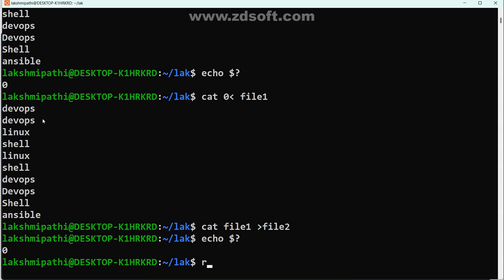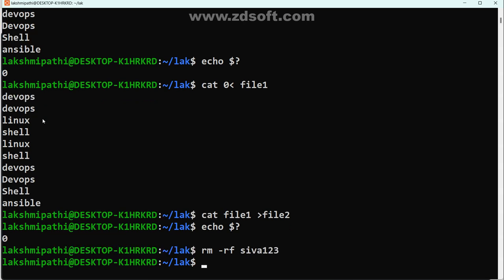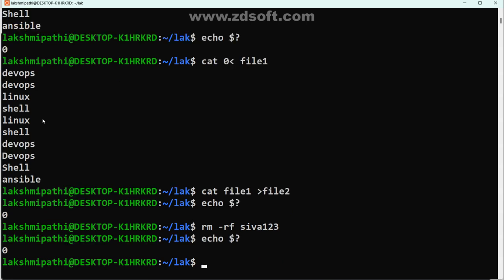Suppose rm hyphen rf Shivashankar, rf Shiva 123. Maybe such a file may not be there. Is the file there or not? May not be there. I think now we go for the status code. Echo. Oh, is that file there or not? I think no file, right?